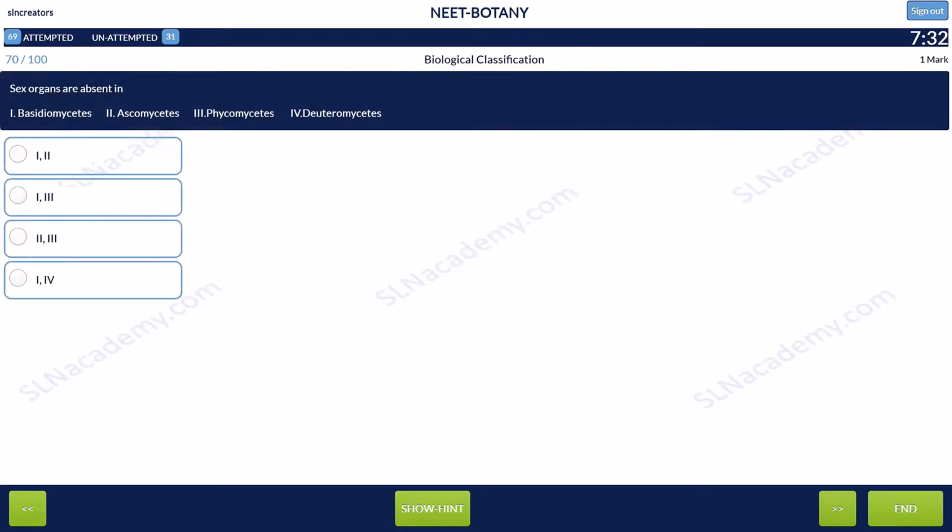Question 70. Sex organs are absent in option 1, Basidiomycetes and Ascomycetes. Option 2, Basidiomycetes and Phycomycetes. Option 3, Ascomycetes and Phycomycetes. Option 4, Basidiomycetes and Deuteromycetes.